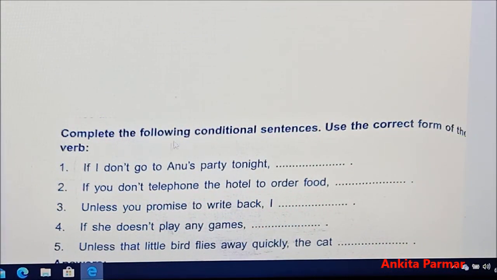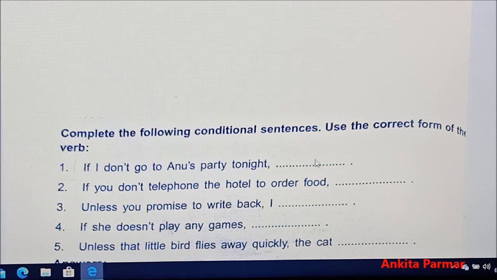Let's discuss the exercise from the textbook. If not and unless. Before that we will read the instruction. Complete the following conditional sentences. Use the correct form of the verb. The first sentence is given, if I don't go to Anu's party tonight. So if I don't go, this is simple present tense. Then what will happen? In the main clause we will write she will be angry, or she will feel bad, we can write.